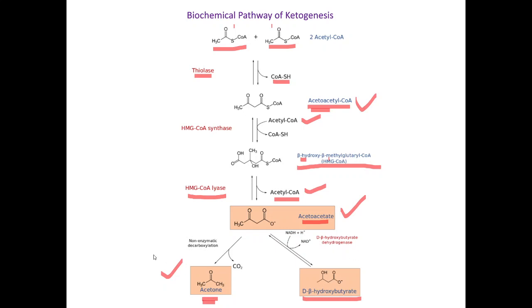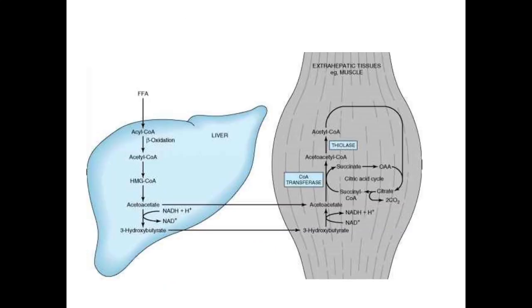So whenever we say ketone bodies, which are the ketone bodies? We can see here that acetoacetate is a ketone body, acetone is a ketone body, and beta hydroxybutyrate is a ketone body. So these three ketone bodies are what we are referring to whenever we say ketogenesis, ketosis, ketonemia.